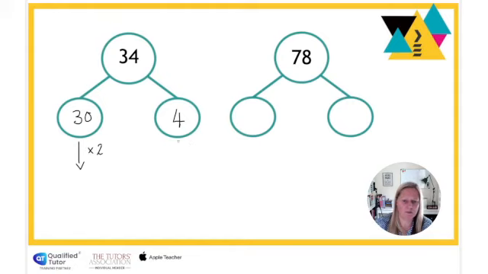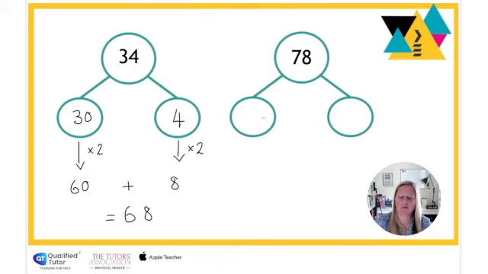timesing it by 2, which I'm going to do to both sides. Now double 30, double 3, of course, is 6, so double 30 is going to be 60, and double 4 is going to give me 8. Now if I add those two parts together, so we're going from partitioning to bringing together now, that's going to give me 68, which I'll write underneath.